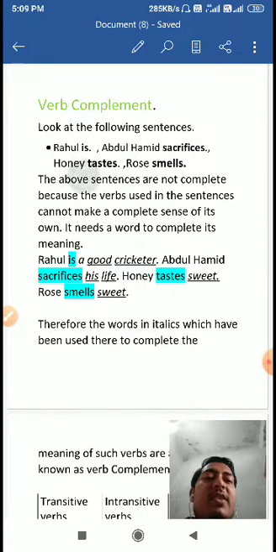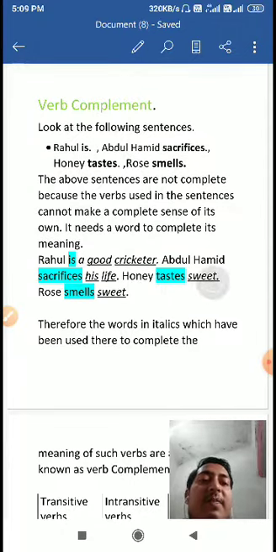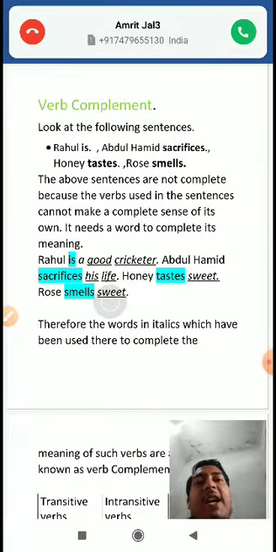We cannot leave the sentence by just writing "honey tastes." We would have to write how it tastes. We would have to answer the question. So I have written, "honey tastes sweet." We cannot leave the sentence by writing "rose smells." We would have to write something here.